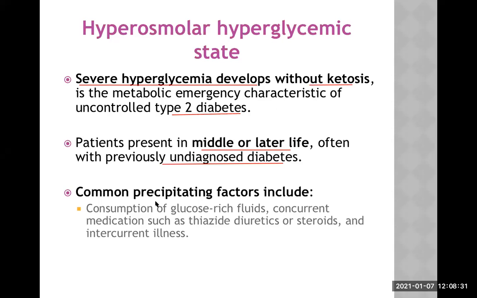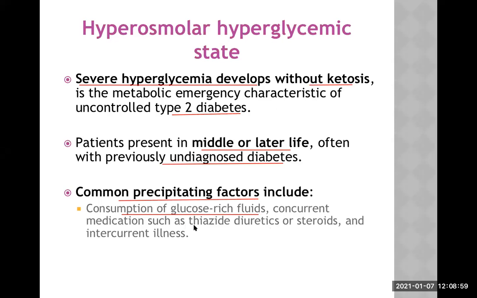Similar to diabetic ketoacidosis, there are certain common precipitating factors, and they include consumption of glucose-rich fluid. Now, this patient may be very ignorant of the diet advice, or may not know that he is already a diabetic patient. So if they drink some juice, which has a high amount of sugar, they simply present with this state.